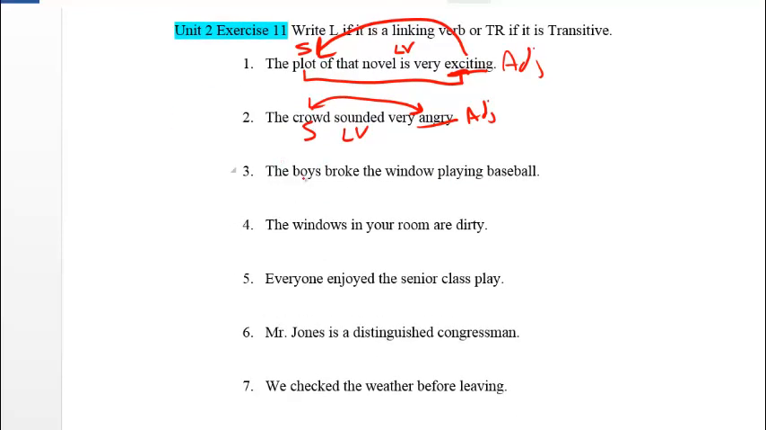Number 3, the boys broke the window playing baseball. In this case, we have boys, which is the subject. Broke is the predicate. Window is the complement. Now ask yourself, are the boys performing an action? In this case, they are. Broke is not a linking verb. Broke is transitive because the boys are performing a particular action.